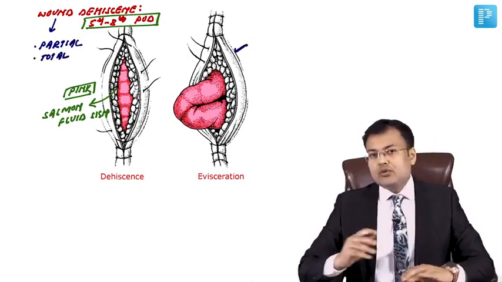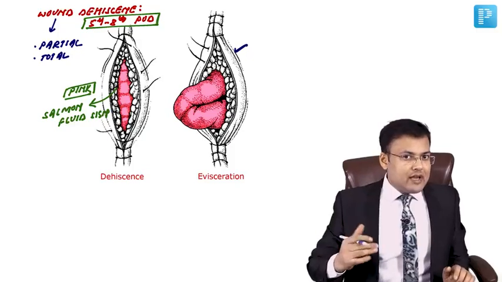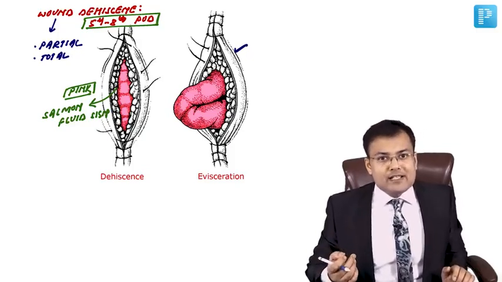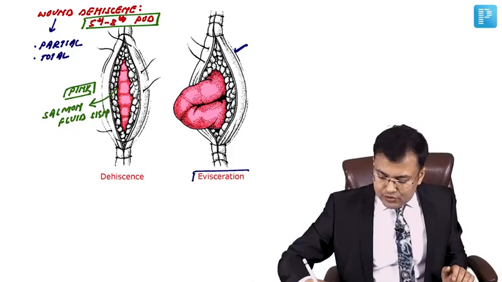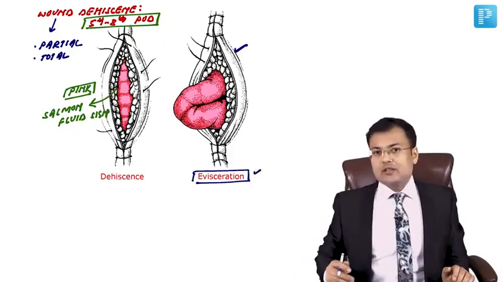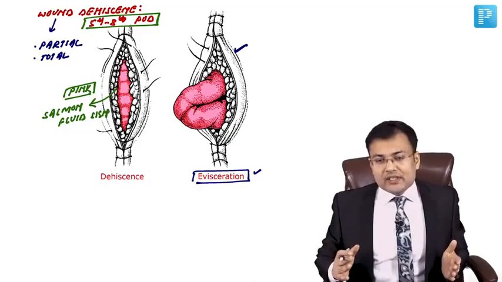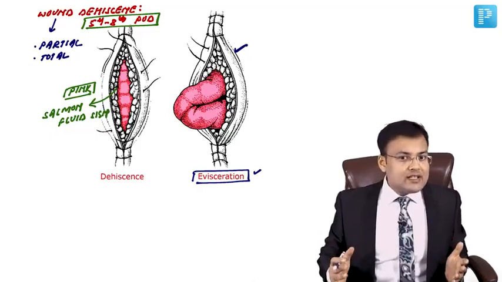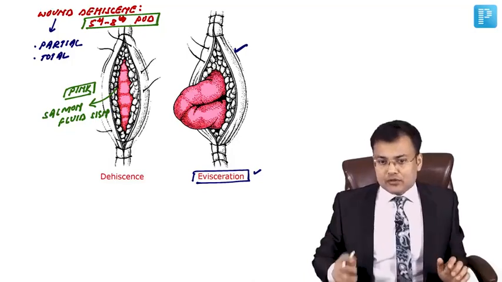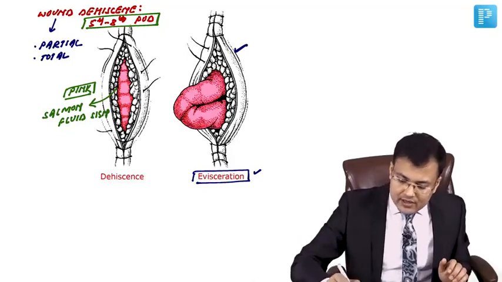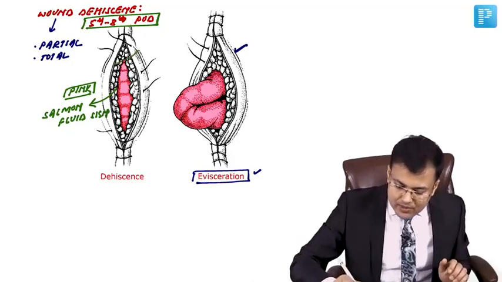Imagine a patient has total dehiscence with extrusion of bowel or viscera. Whenever there is extrusion of bowel or viscera, this is known as evisceration. Management depends on whether there is only wound dehiscence or extrusion of viscera also. If there is dehiscence only, we go for prompt elective closure.